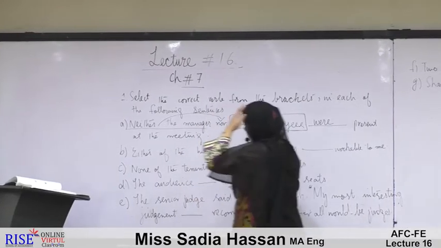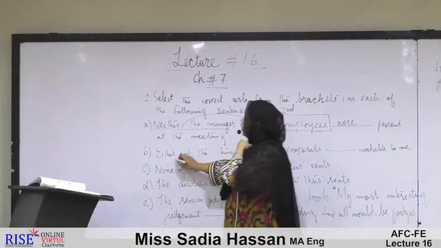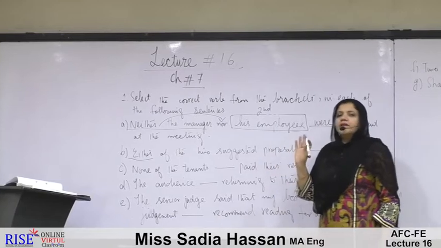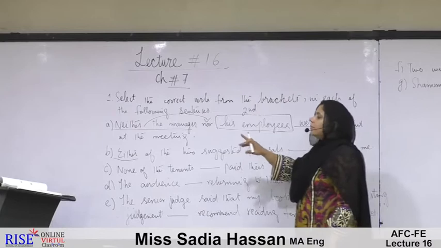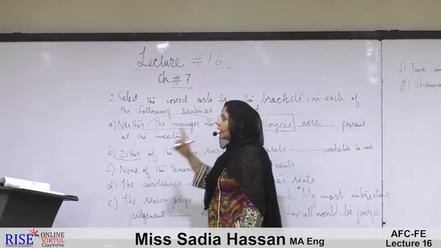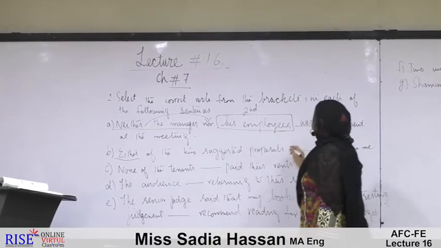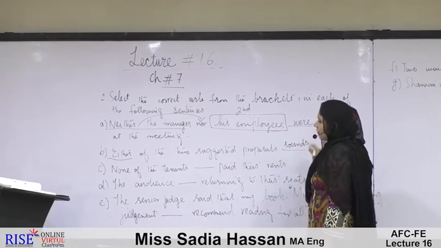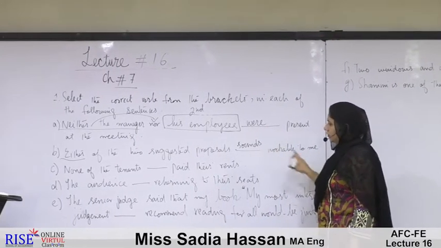Now we move on to sentence number B. Either of the two suggested proposals. I have told you, whenever we use either, it always takes a singular verb, whether it is followed by of or used alone. By either we mean any one out of two. So either of the two suggested proposals sounds. Either takes a singular verb and sounds is a singular verb, so I'm using this singular verb.